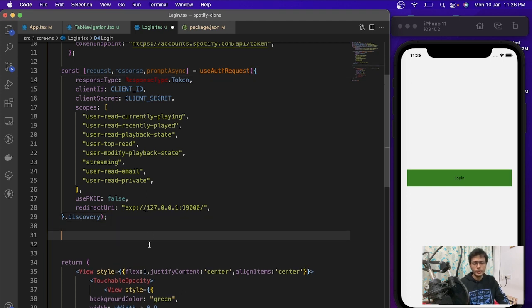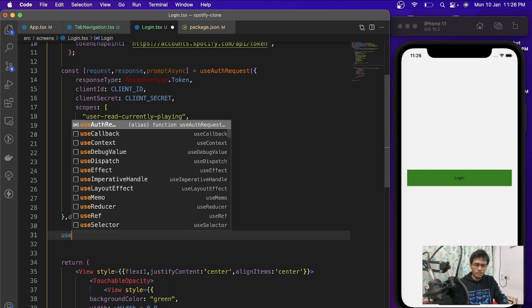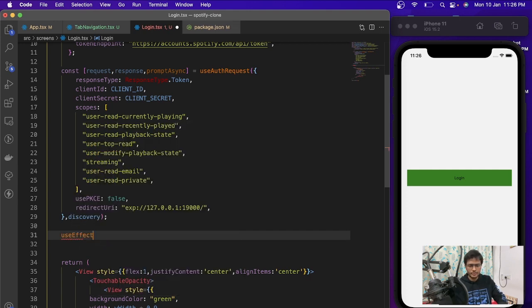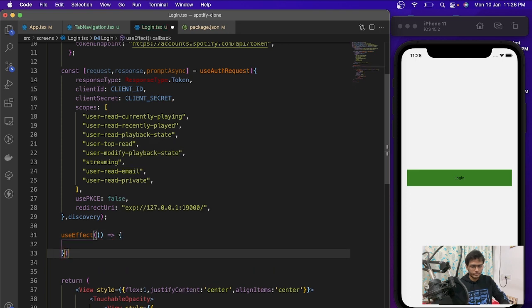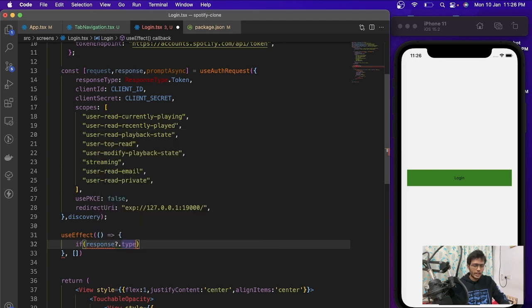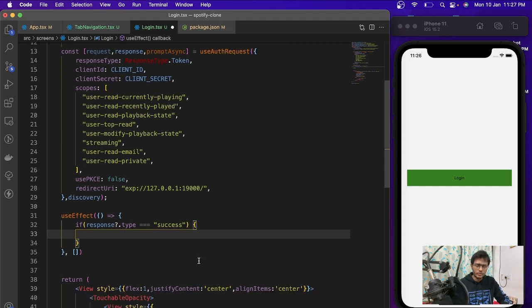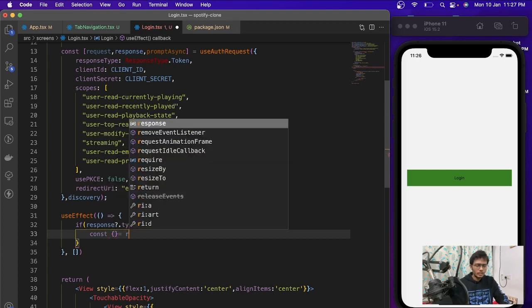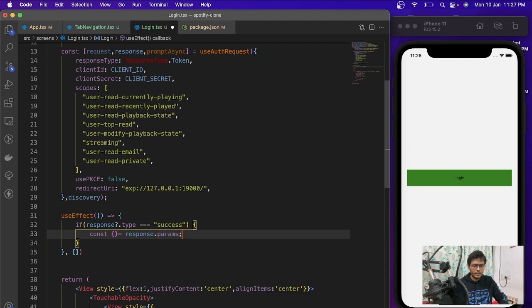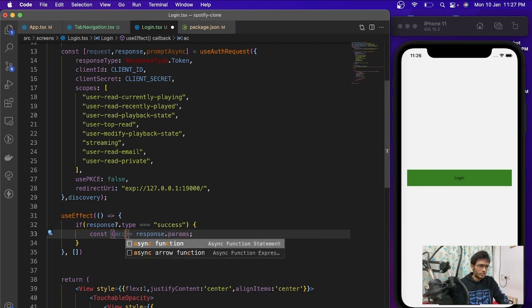So now what we are going to do is, let's use a useEffect first, and if we have response.type is success, then that means we are getting some token from there. It gives us a lot of stuff, but we are only interested in getting the token. So let's have response.params. Inside the response.params, we have token,